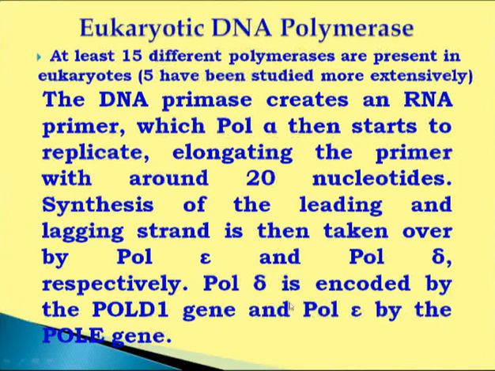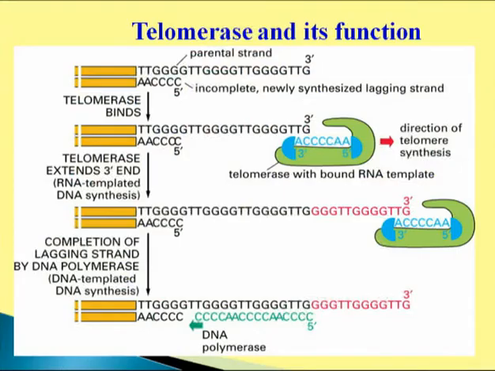Polymerase delta is encoded by POLD1 genes, and polymerase epsilon by POLE1 genes. So there are different types of genes and different types of polymerases which are responsible for synthesis of mononucleotides at leading and lagging strand respectively. This point has to be considered as an important one.